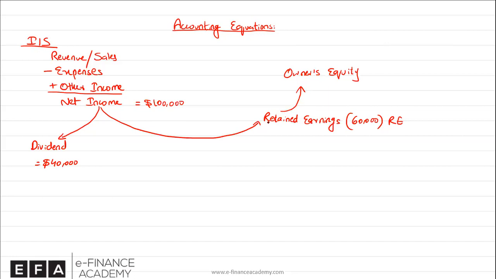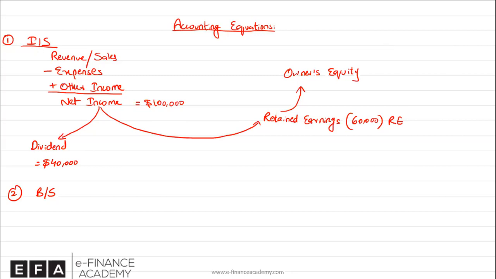So let's now look at the balance sheet equation. This was the first equation we talked about. The next equation that we have is the balance sheet equation. What is the balance sheet? The balance sheet tells us about the financial position of an entity. The income statement simply tells you how much surplus profit a company earned.